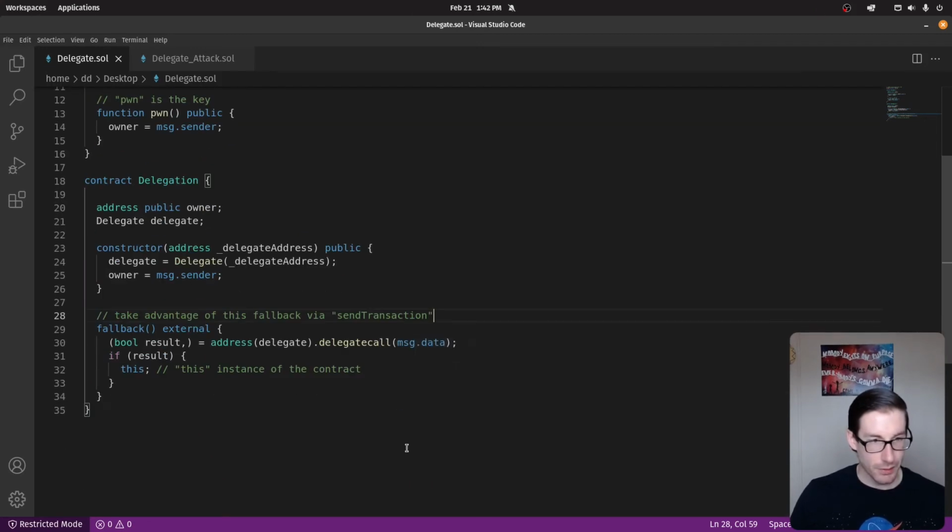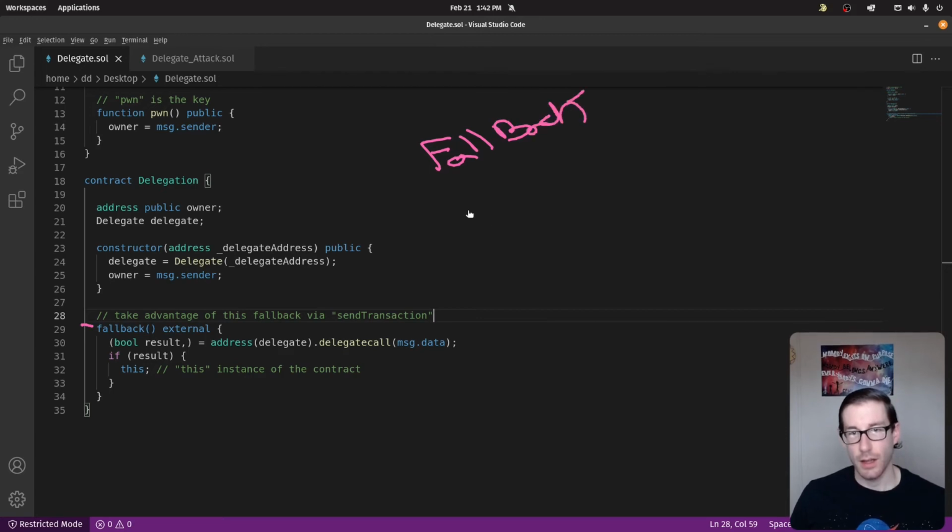Now below this, we have a fallback function. If you don't remember fallback functions, let's say fallback and receive.